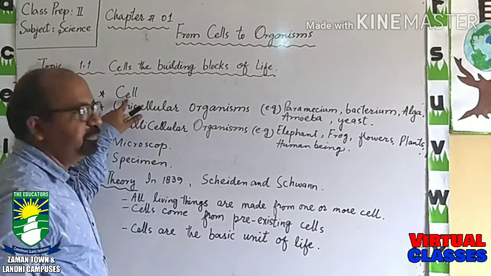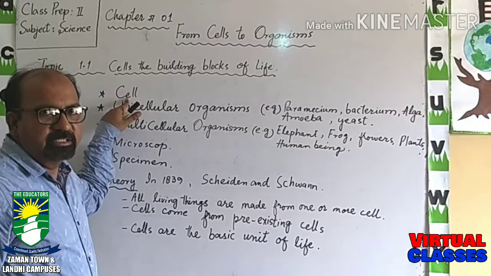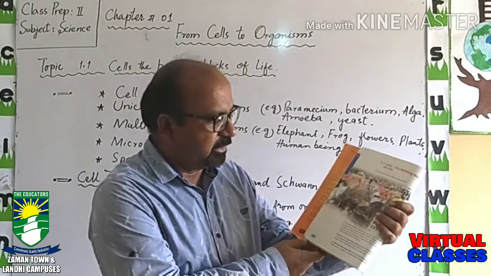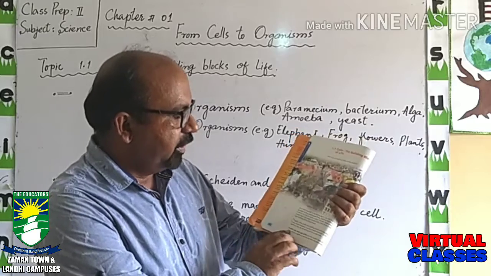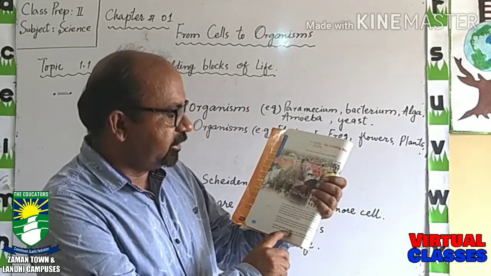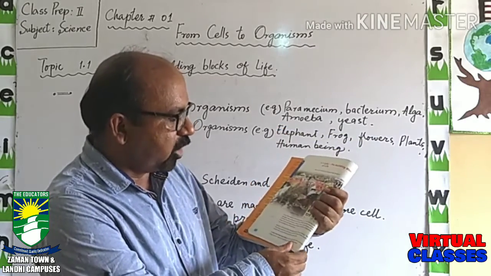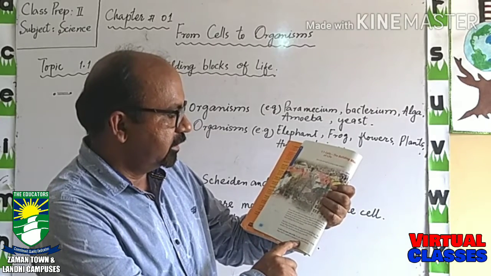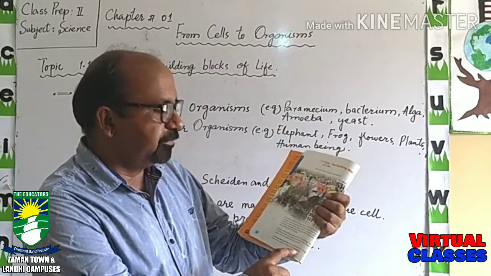The first topic which we are going to explain is cell. So the definition of the cell is present at page number 2. A cell is the basic unit of life. It is the smallest part of a living thing which is capable of carrying out basic life processes.